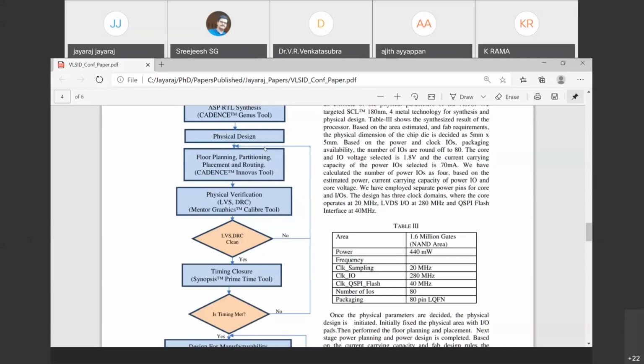That tool will give that output. That output we need to use in the place and route tool. Again, do the placement and routing, meaning change all those locations. Again, give it to the timing closure tool with the parasitic PEX, and again check the output until we get the slack 0. So if we use the timing after the layout backend, we get the exact timing information about our circuit.